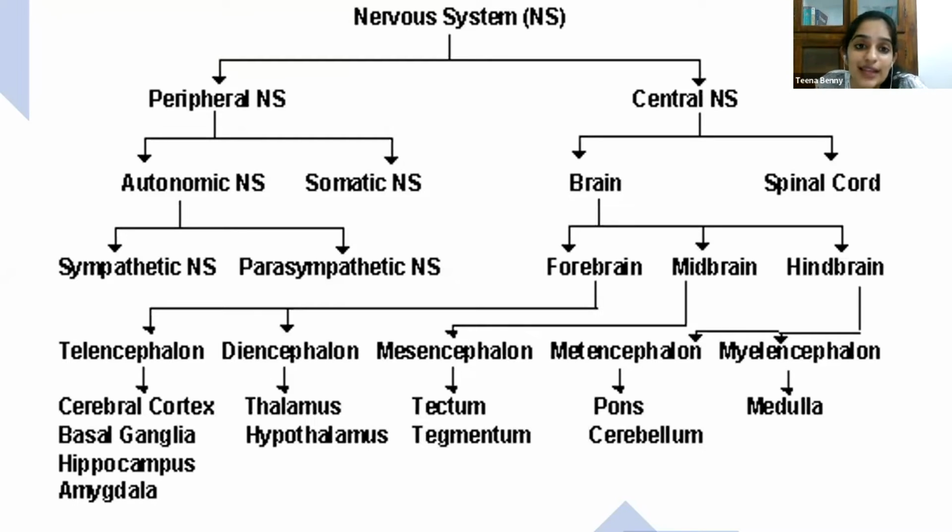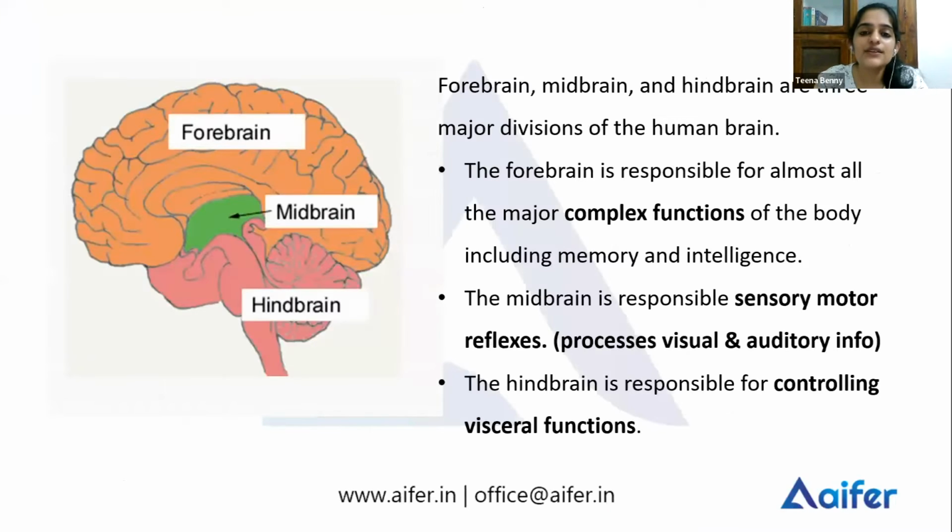The diencephalon consists of the thalamus and hypothalamus. The mesencephalon consists of the tectum and tegmentum. The metencephalon consists of the pons and cerebellum. The myelencephalon consists of the medulla. Okay. So we said we can divide the brain into basically three divisions: the forebrain, midbrain, and the hindbrain.